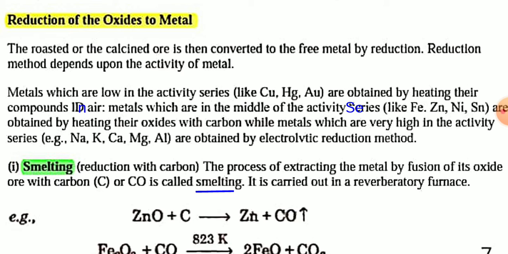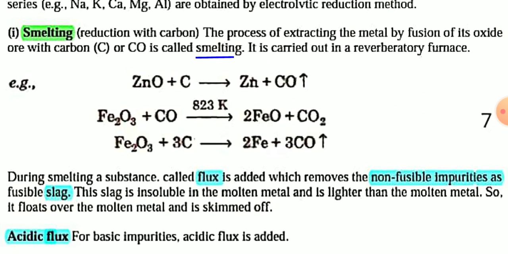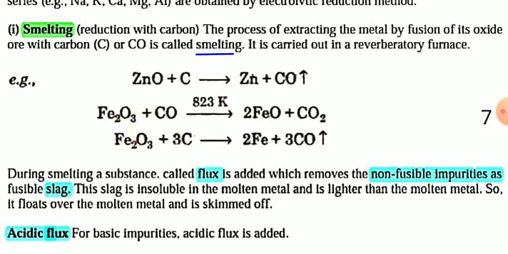The first type of reduction is smelting, that is, reduction with carbon. The process of extraction of metal by fusion of its oxide ore with carbon or carbon monoxide is called smelting. This method is carried out in a reverberatory furnace.